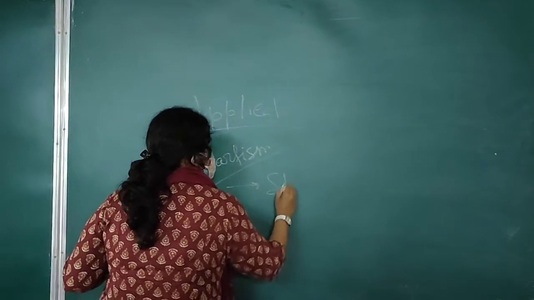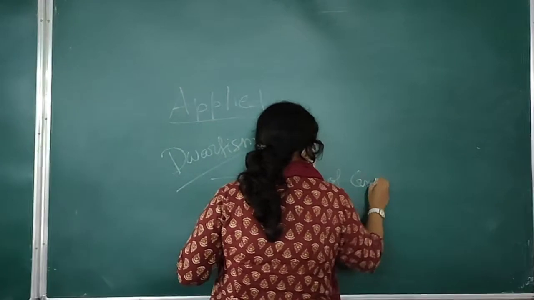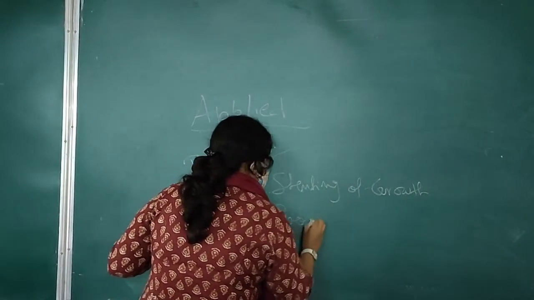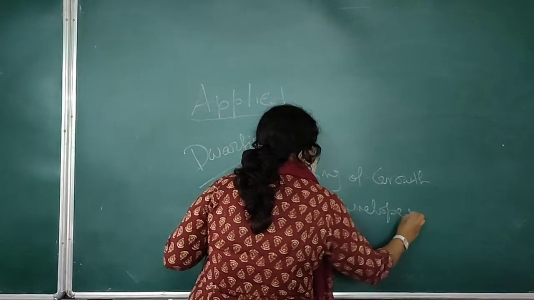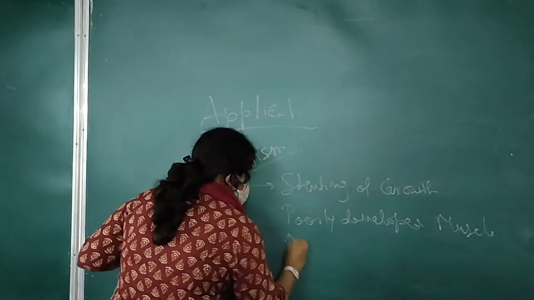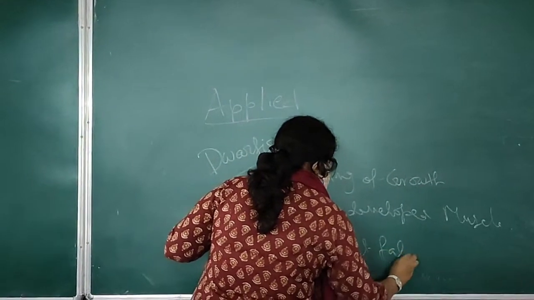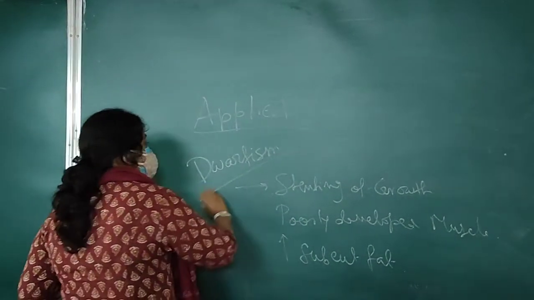Dwarfism means stunting of growth, poorly developed muscle, as protein synthesis is also hampered, and increased subcutaneous fat, as fat mobilization is also hampered. So all this leads to dwarfism.